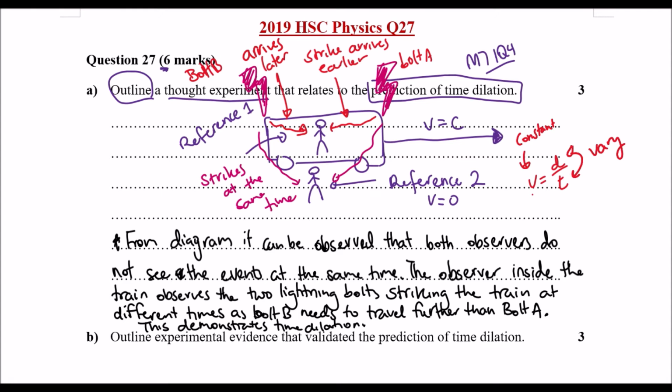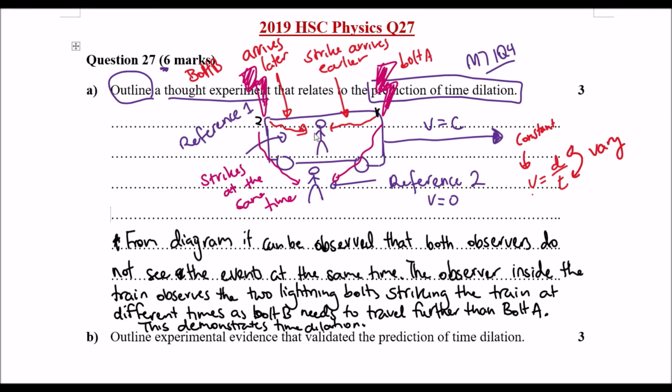Okay, so that concludes our response. We'll just do a quick summary here. The thing we see with the first person is that when the train is moving at the speed of light and the two lightning bolts strike, they will see the bolt on this side of the train first, and then they'll see the bolt on this one second. The reason is that it takes a smaller distance for light to travel to this person from here than from here.